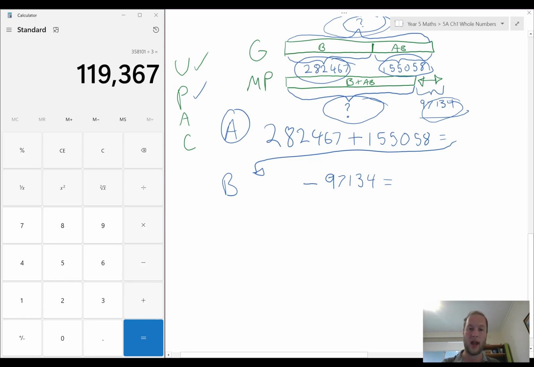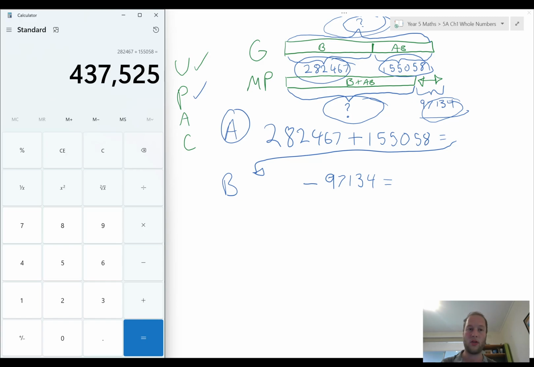So for part A, we've got 282,467 plus 155,058. You know what? I don't need to do this vertically because this is a calculator lesson. So how about I rub it out and just type it in? I'm going to hit clear first because I don't want to accidentally keep adding. 282,467 plus 155,058 equals.